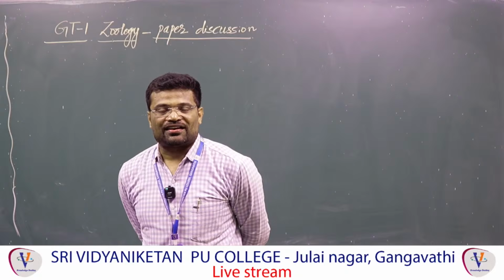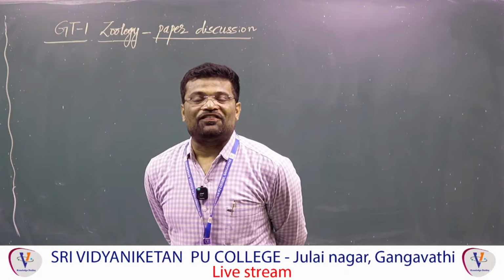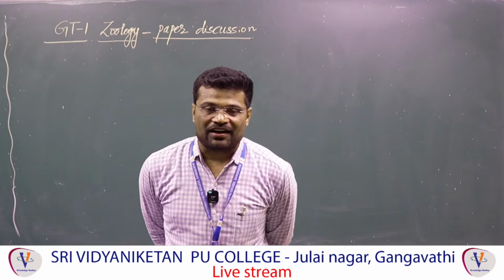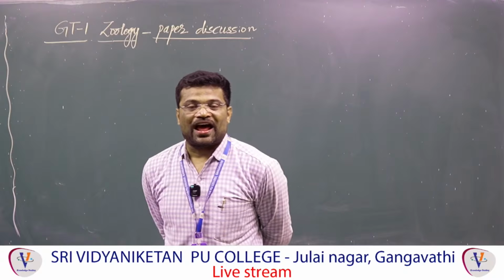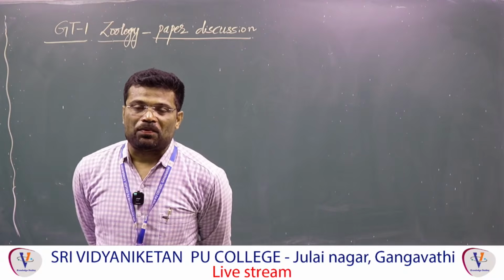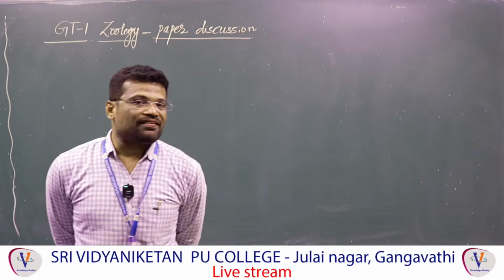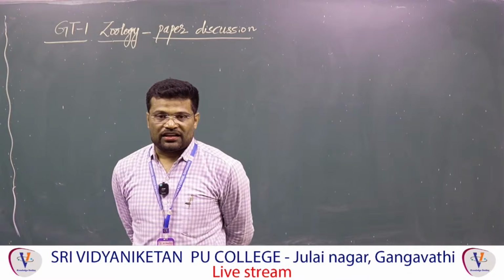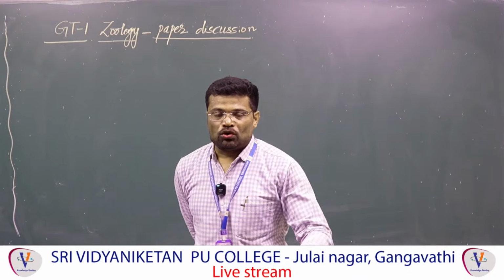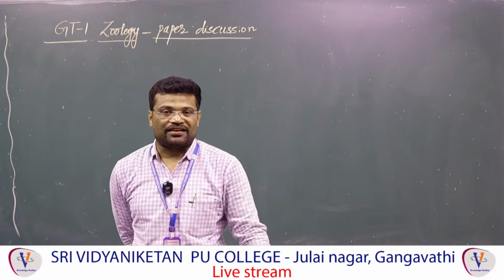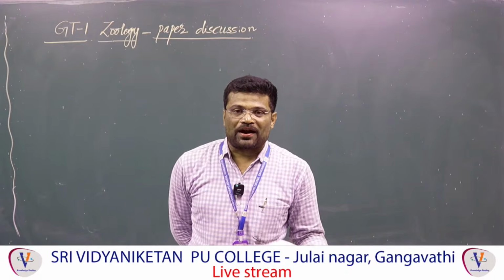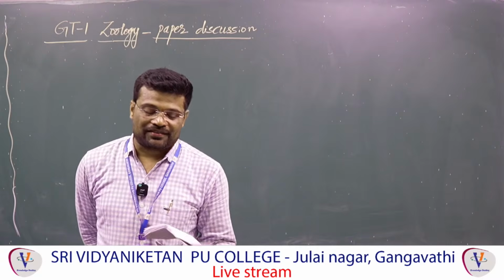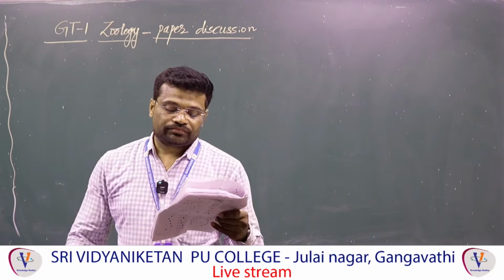Biodiversity hotspots cover less than 2% of land area, not more than 2%. And biodiversity hotspots reduce the loss of biodiversity by almost 30%. So answer 4 is incorrect.